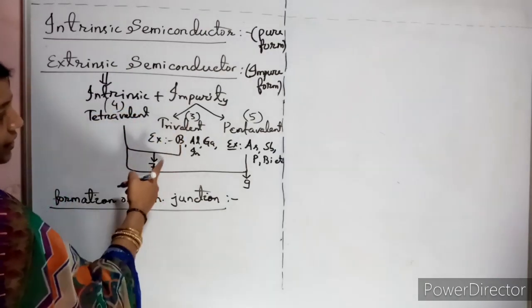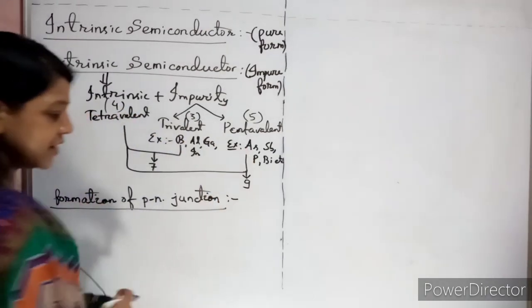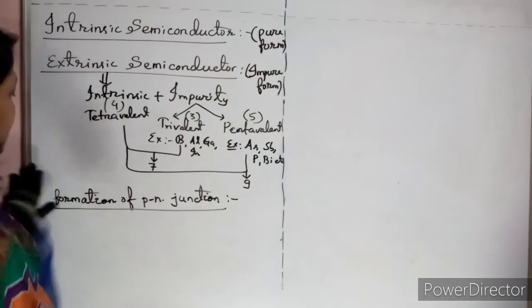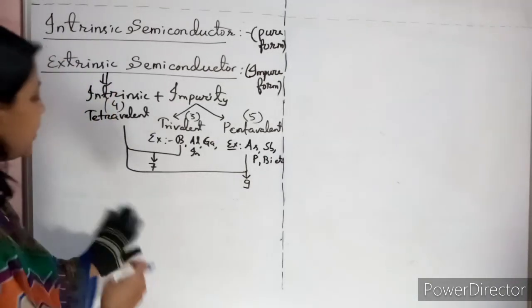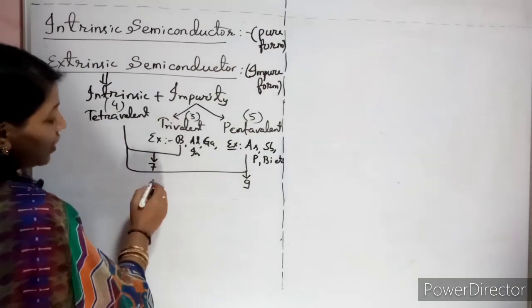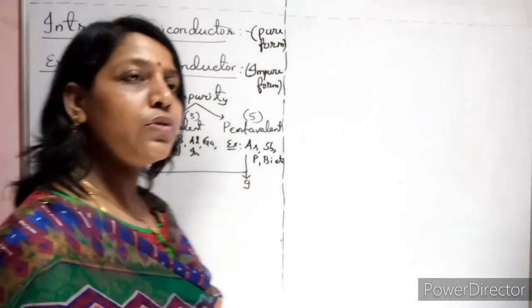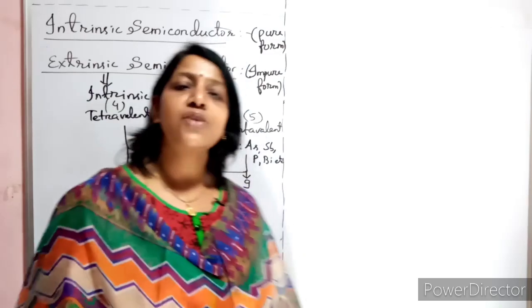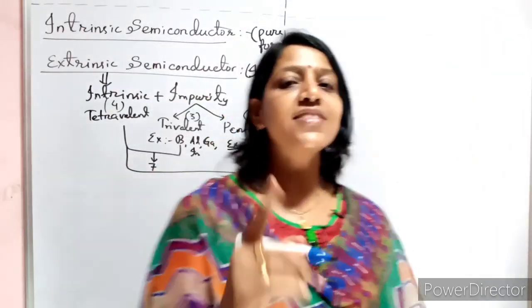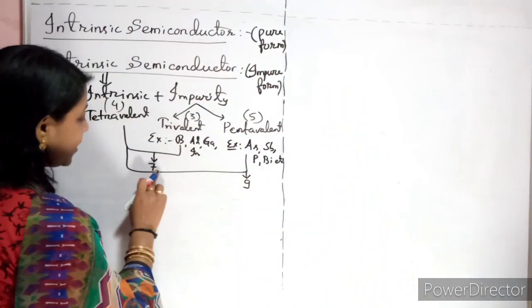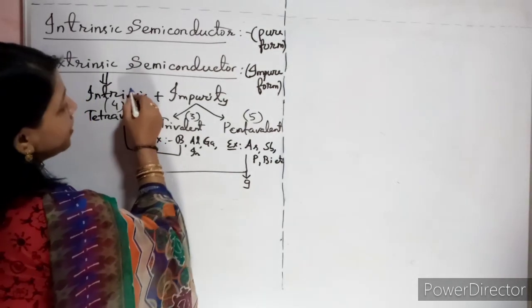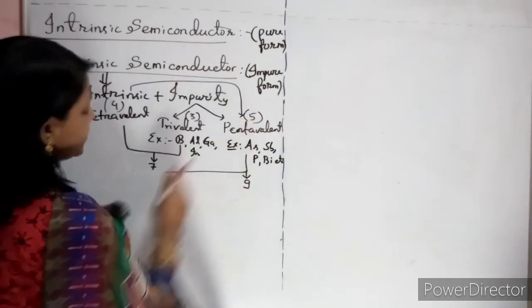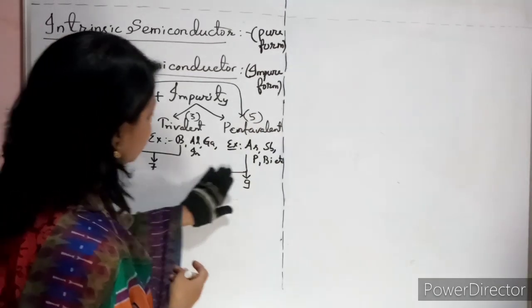So 4 plus 3 gives 7, and 4 plus 5 gives 9. When 7 electrons are formed in the outermost orbit, to satisfy the octet rule there is always a shortage of one electron. This combined with this will give you 9.